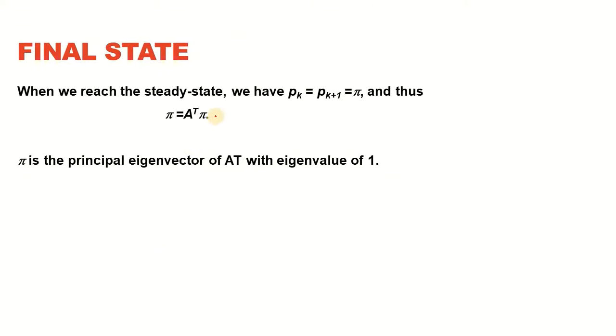And that is what we call the final state: whatever the vector is that holds the page ranks for all the pages, if we keep on multiplying it with A transpose, we are going to get the same final state vector. If we keep on repeating the process, it still gives us the same vector, which means that we should stop over here. As I said earlier, in some cases this change is going to be so small that it would also indicate that it's better to stop at this point. This vector can be considered as a principal eigenvector for the matrix A transpose when the eigenvalue is 1.